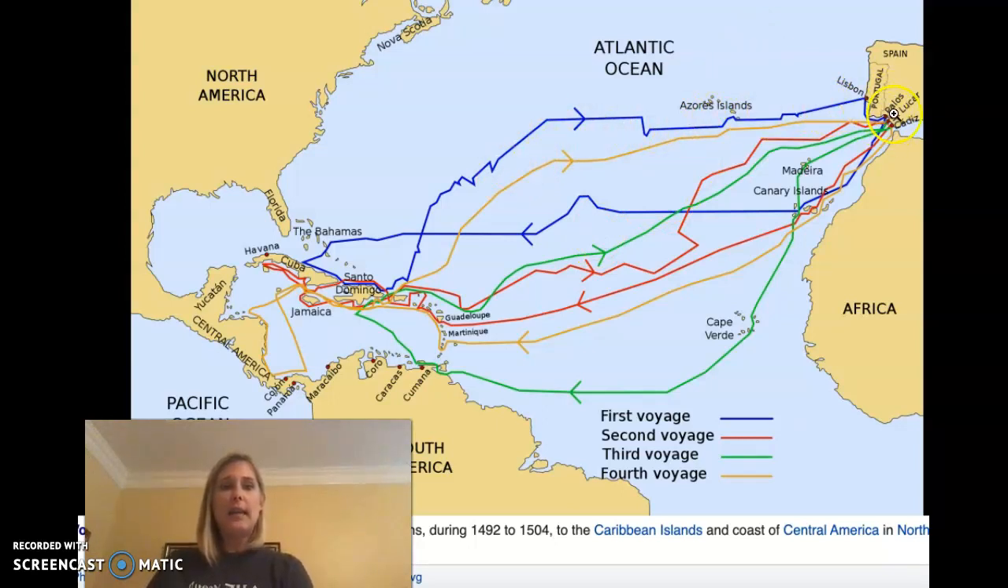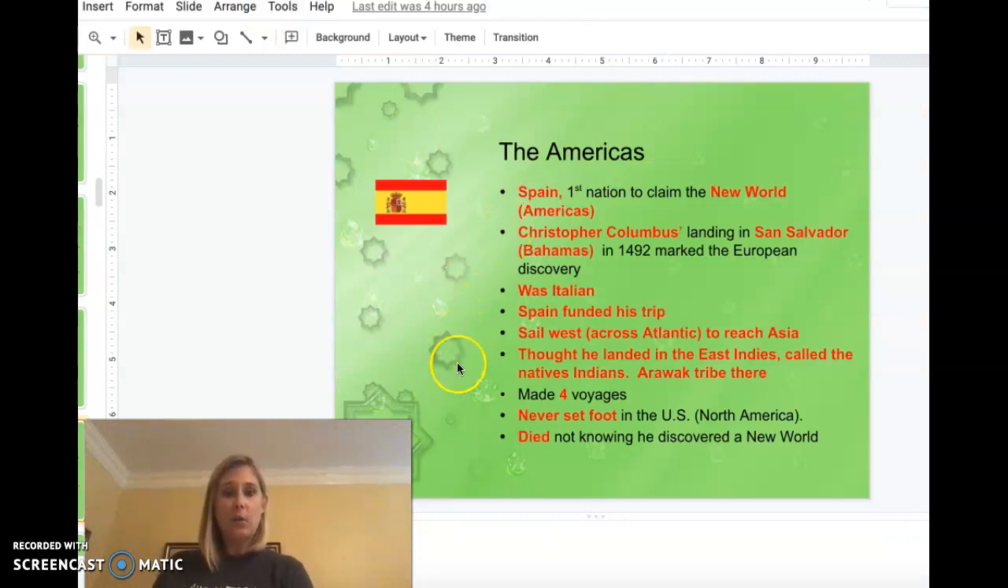So you can see here, he left Spain and traveled across the Atlantic Ocean, okay? He goes down like this and travels over here, and he first spots land in the Bahamas, specifically San Salvador. So that's back up here on your number 2, your blanks. Columbus landing in San Salvador, which is the Bahamas, in 1492, marked the European discovery. So we know that that's initially where he landed.